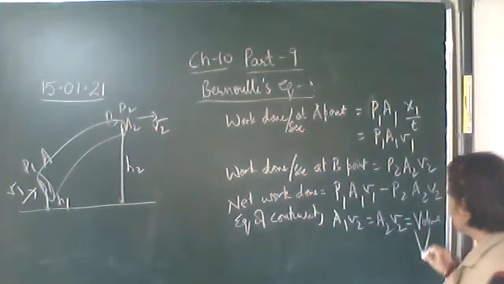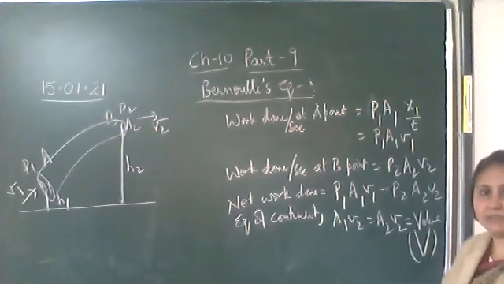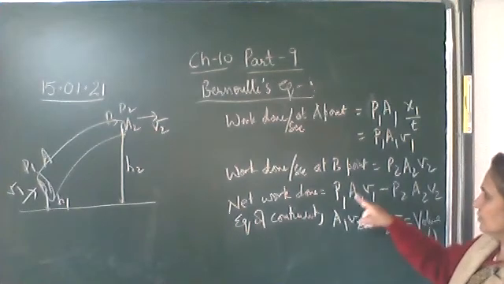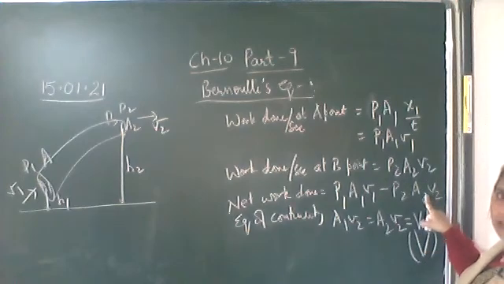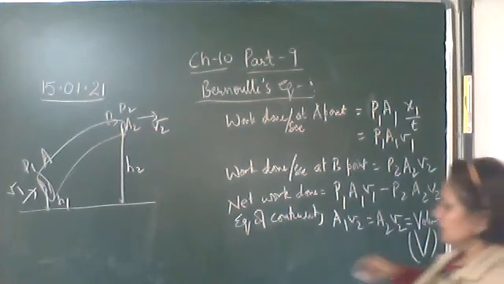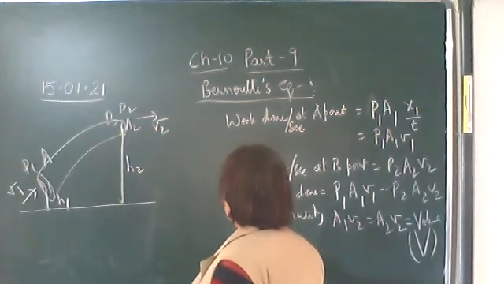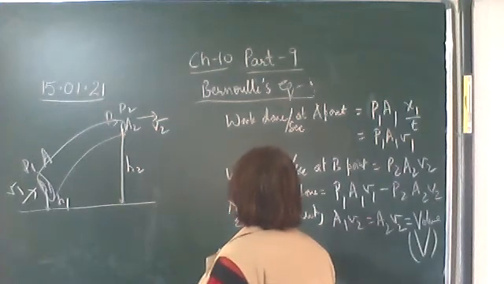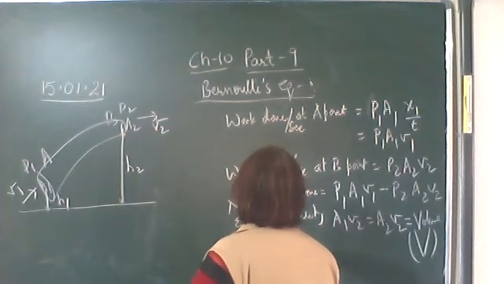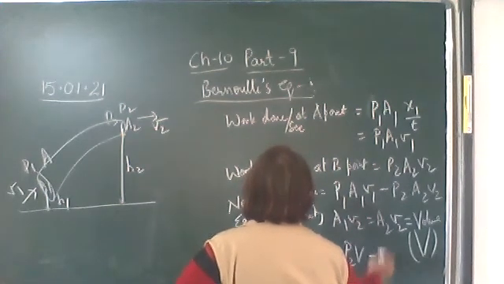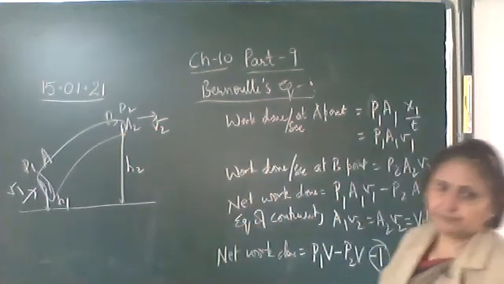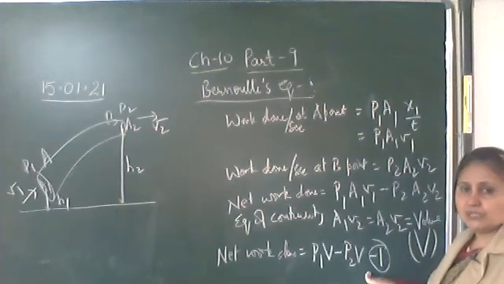Let it be equal to capital V. So A1 V1 can be substituted as V, and A2 V2 can also be substituted as V. So the net work done by the liquid is equal to P1 into V minus P2 into V. This is equation number 1.